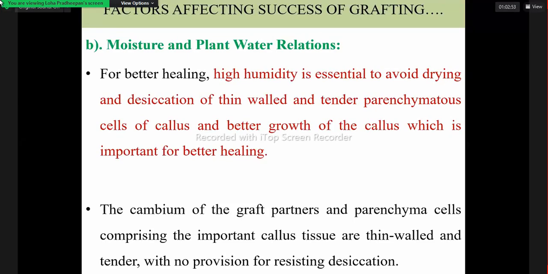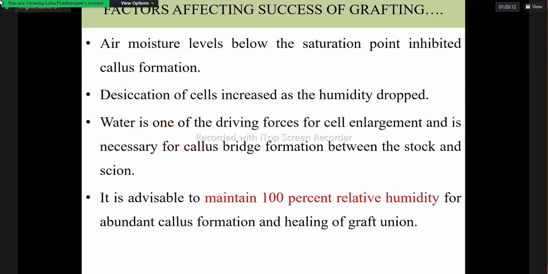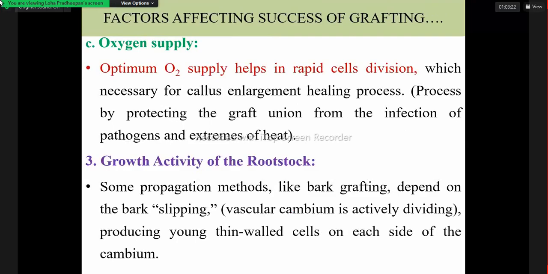Then moisture is also very important, because if moisture loss and desiccation happen, it prevents successful callus and a successful union. So moisture and water relations in plants are very important. If the cells desiccate, it will affect the success of the graft union.